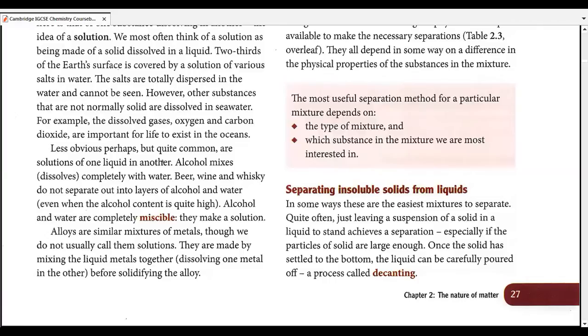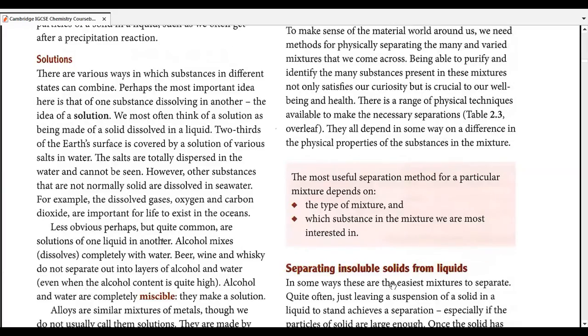The spoons and the forks we use every day are made out of stainless steel, and that steel is actually an alloy in which iron is mixed with other metals such as chromium and nickel. All right. So that's how we come up with examples of alloys, and alloys are actually mixtures.